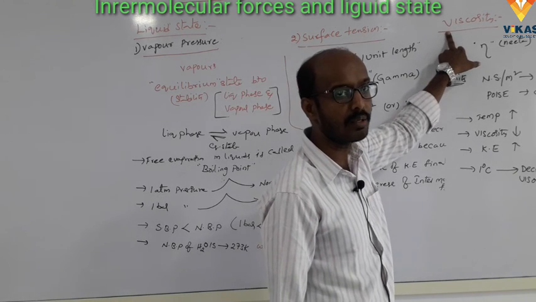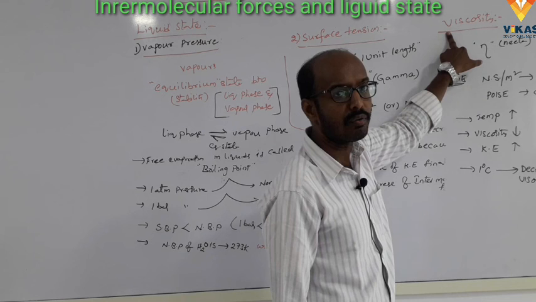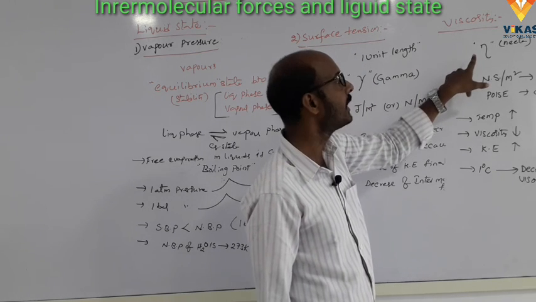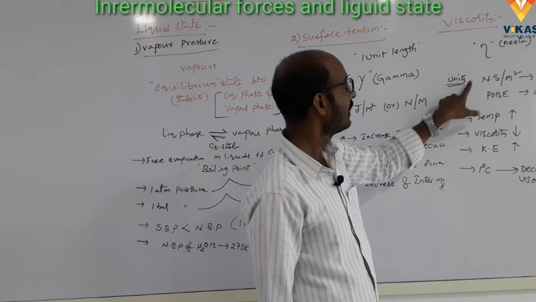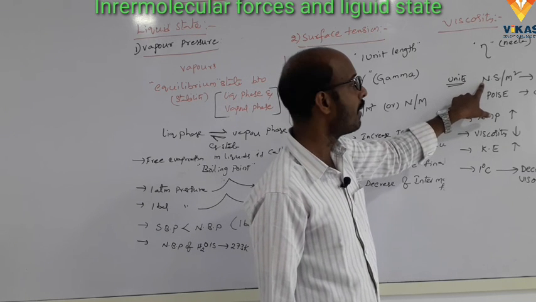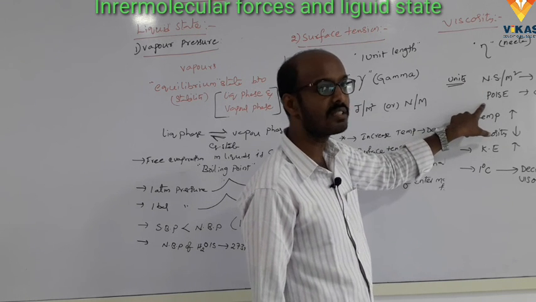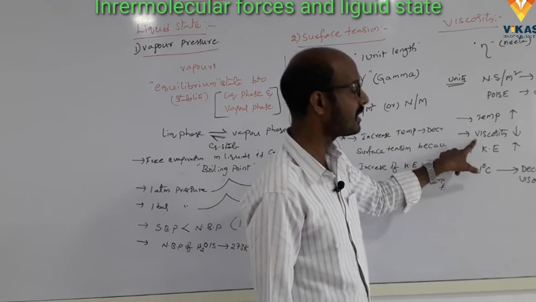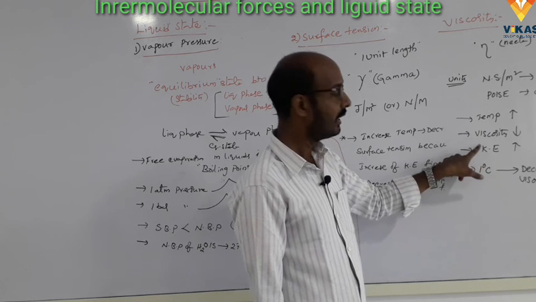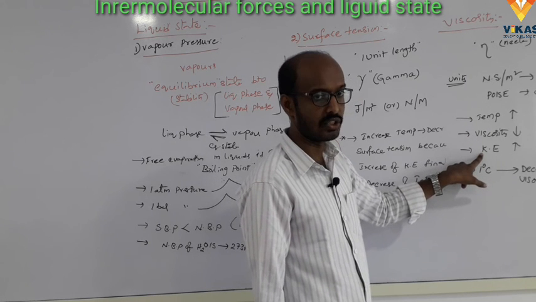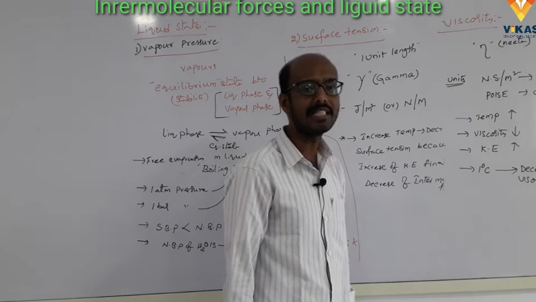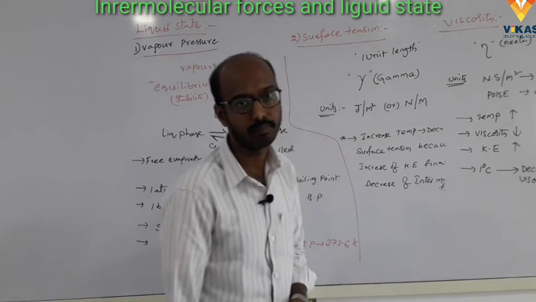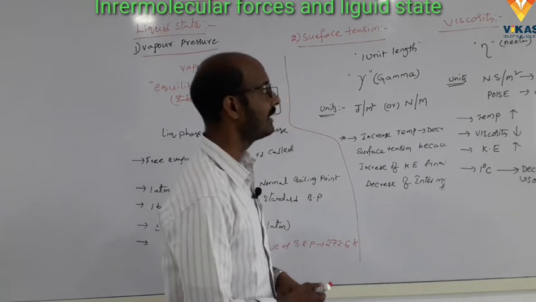Okay, and next one, viscosity. What is the viscosity? It is a measurement of resistance to flow of the liquids, called viscosity, denoted by eta, and units are Newton second per meter square, SI units, and poise is the CGS unit. If the temperature increases, viscosity decreases because of increasing of the kinetic energy. For every 1 degree centigrade rise in temperature, it decreases the viscosity by 2%. Okay, this is today's class.